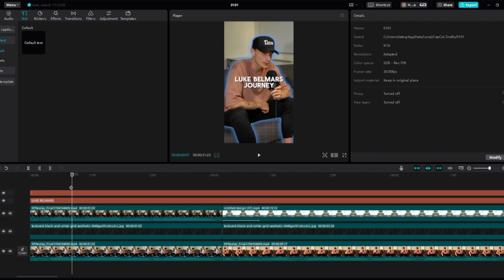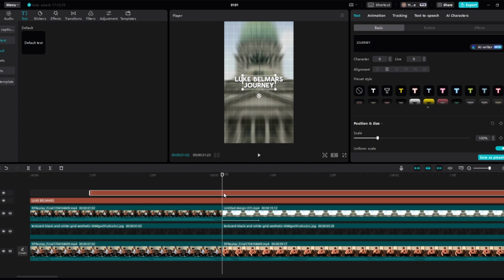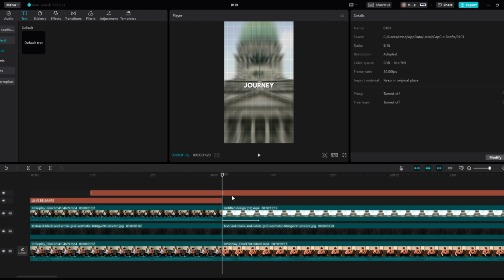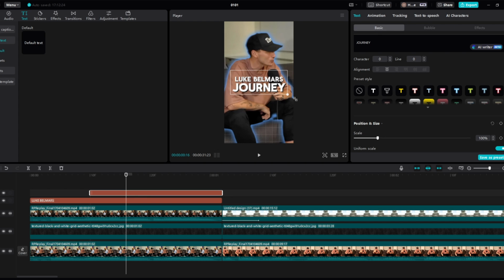Just before it says Argentina, like here, we want it to start right there. Then we want to split these two right here where it transitions into the next clip. So it should look like this. Now what we're going to do with this is increase the size of the text, and just to make things a bit more simple, we're going to leave it just like that, so that looks very clean.